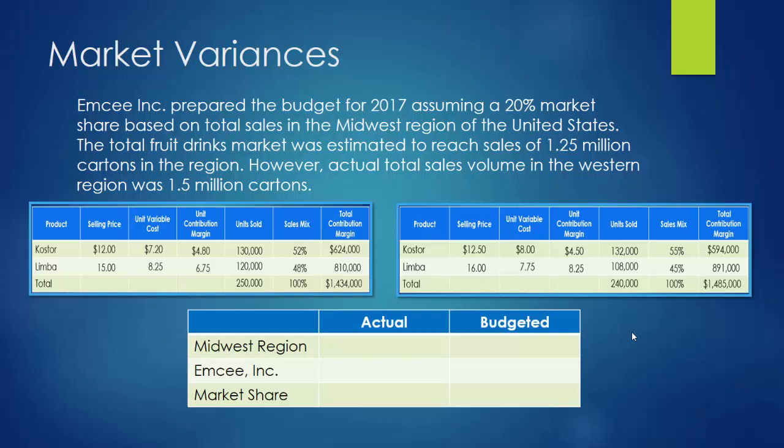So let's move on to calculate our market variances. Market variances tell us two different things. Firstly, they tell us, was there as much of a market for this particular product in our area that we thought there was going to be?